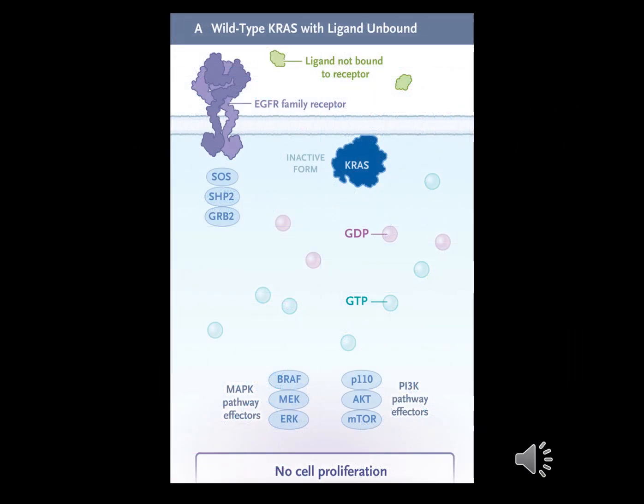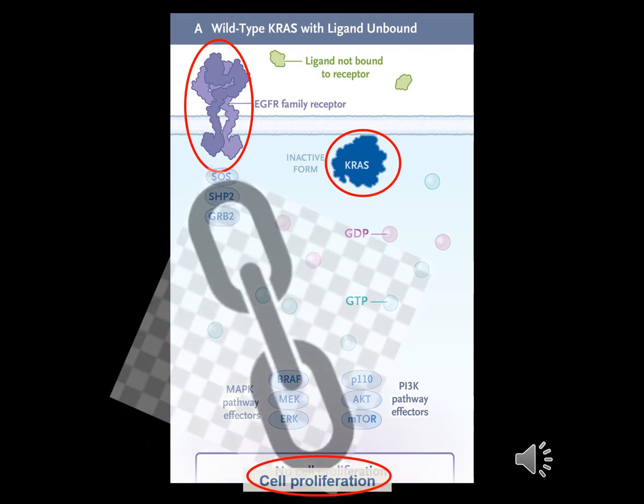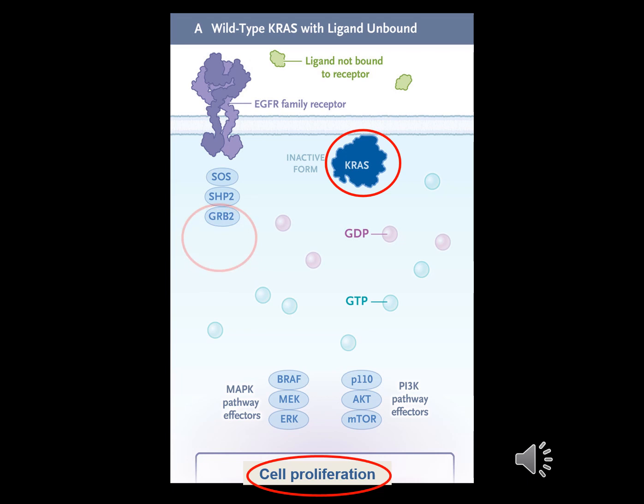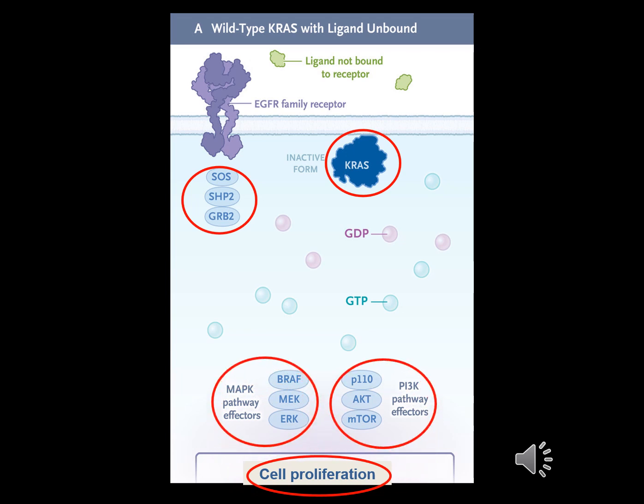A closer look at the wild-type no-cancer situation. The KRAS, Kirsten rat sarcoma, pathway links a receptor called EGFR for epithelial growth factor receptor to cell proliferation through a veritable alphabet soup of intermediates. We can distinguish the activators from the effectors organized in 2 pathways, the MAPK and the phosphoinositide pathway.